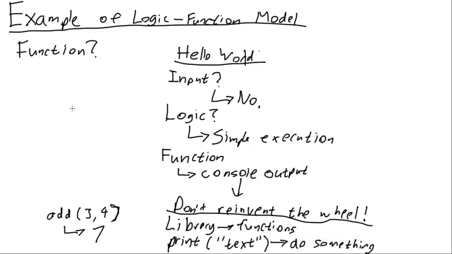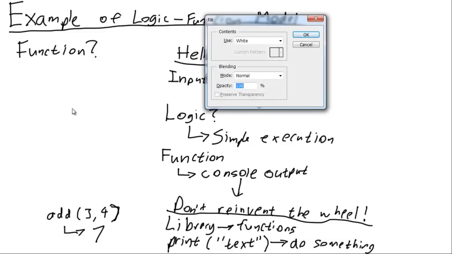But let me just clear this real quick. So we're going to write our first program. It's going to be this Hello World program. But the first thing you need before you can write anything in Python is to actually download Python, right? So you're going to download Python and install it. If you're on a Mac, it's already installed for you. When you download it, make sure you download 2.7, not version 3.0, because we're going to be writing in 2.7. It's kind of the standard right now.